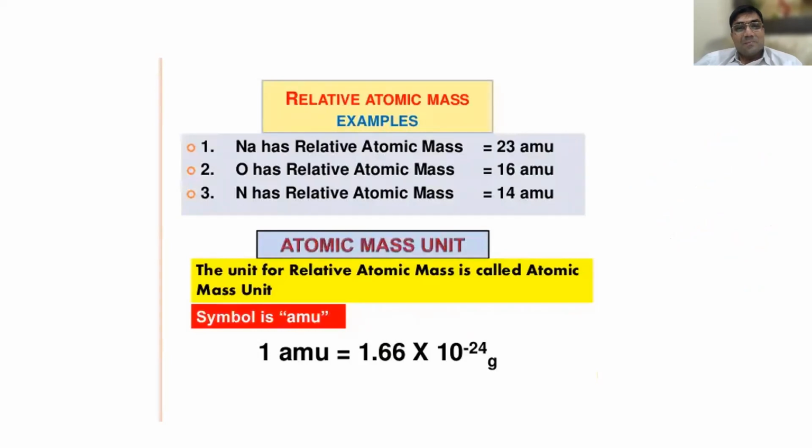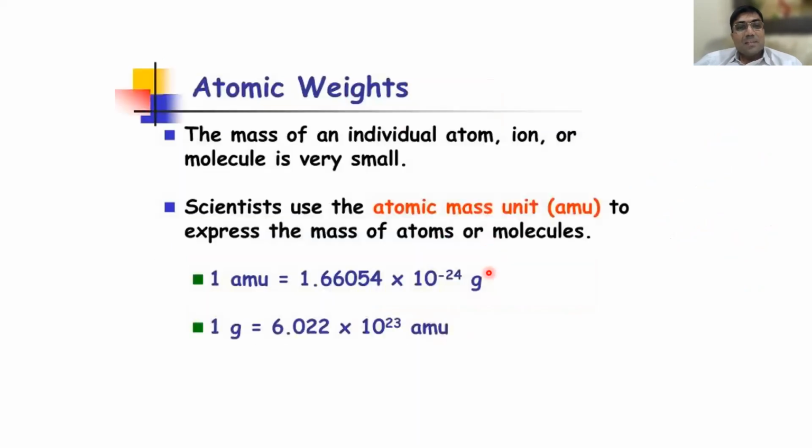Okay. Now, 1 AMU is equal to 1.66 into 10 power minus 24 grams. Now, listen carefully. 1 gram is equal to this many atoms. Are you following? Yes, sir. If you solve this way also, again it gets cancelled.